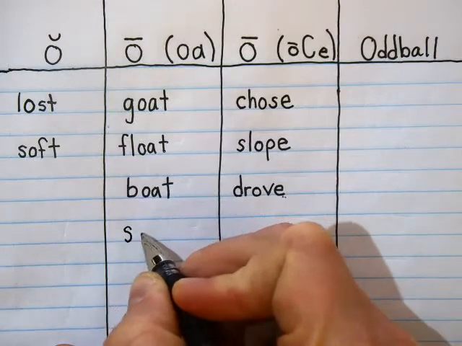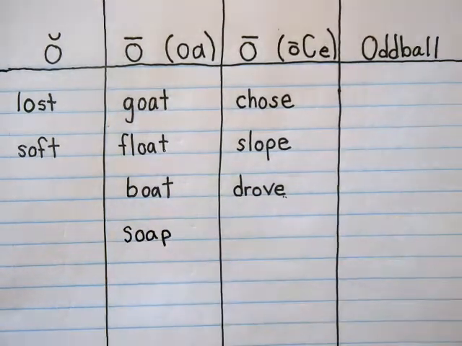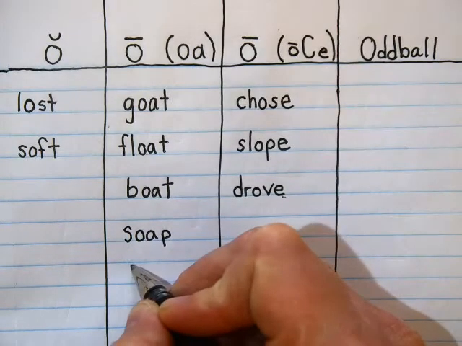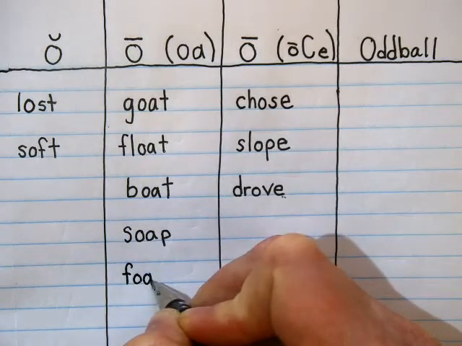It's going to go right here. S-O-A-P. Soap. Next you want to try foam. There was some foam in the ocean. Foam, and that is O-A. Okay, that's an O-A in the middle there. F-O-A-M.